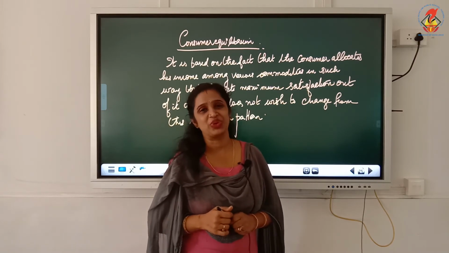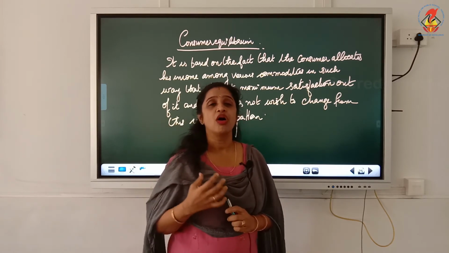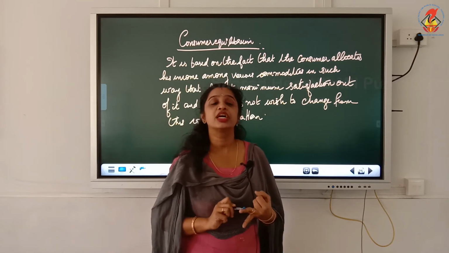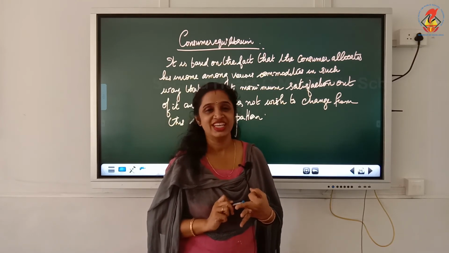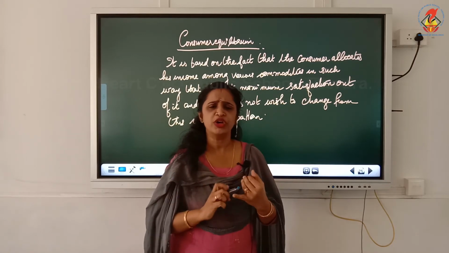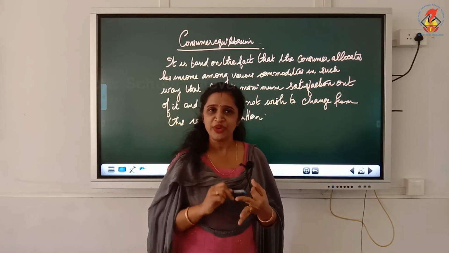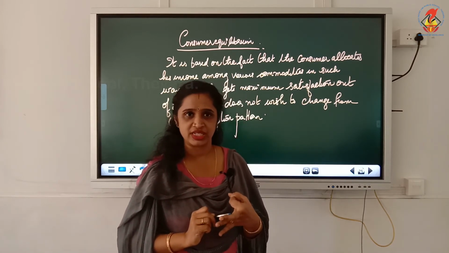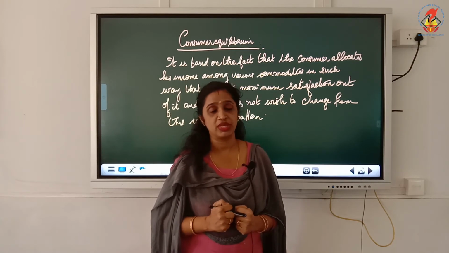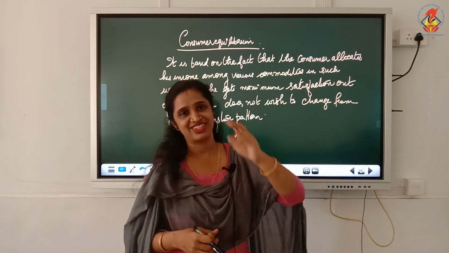But before moving on to these concepts, let us simply define consumer equilibrium. I told you a consumer takes decisions on the basis of three things: preference, income and price of the product. When I take a decision to buy a product on the basis of my preference, my income and the price of the product, and I have bought that product, after that I do not want to change that consumption pattern.